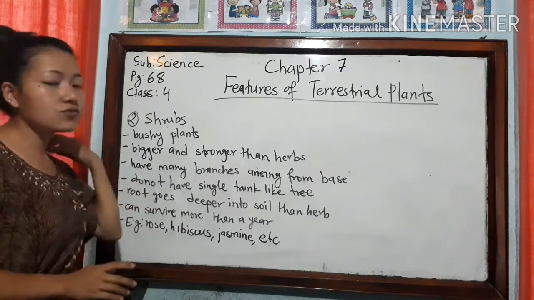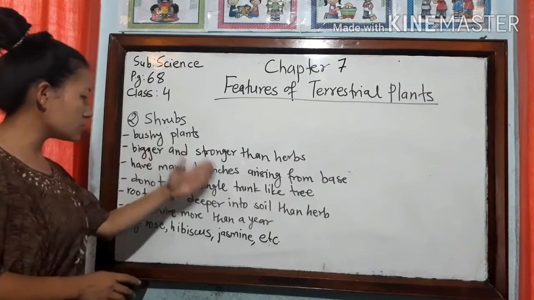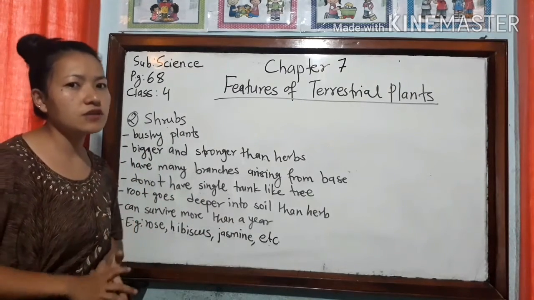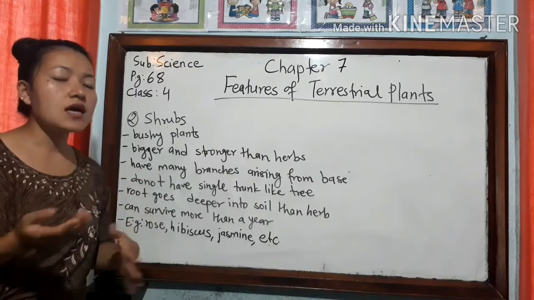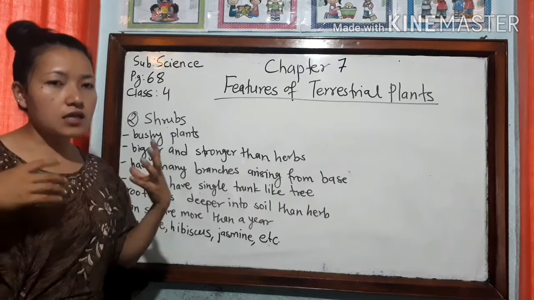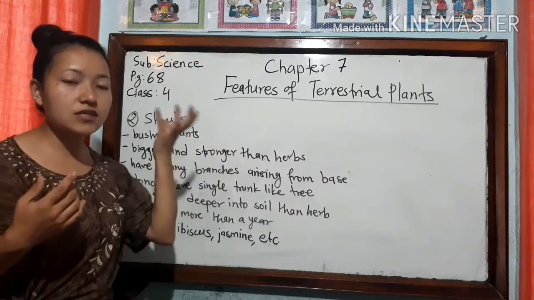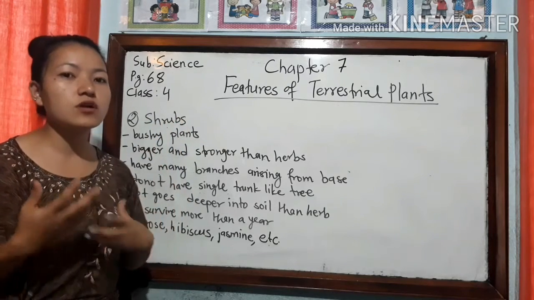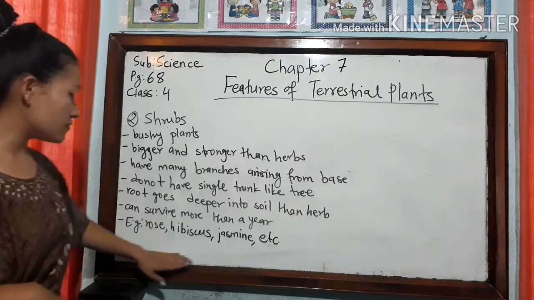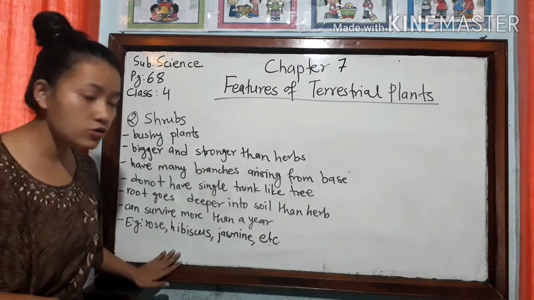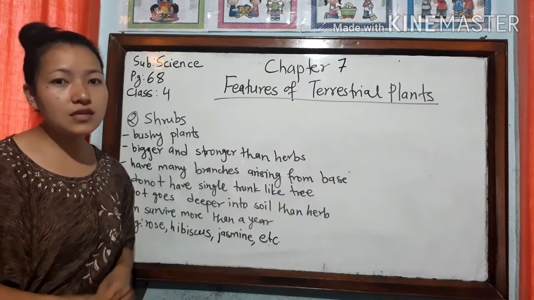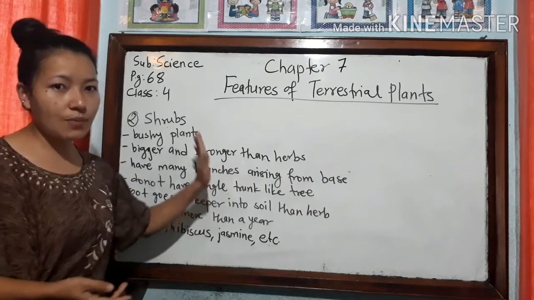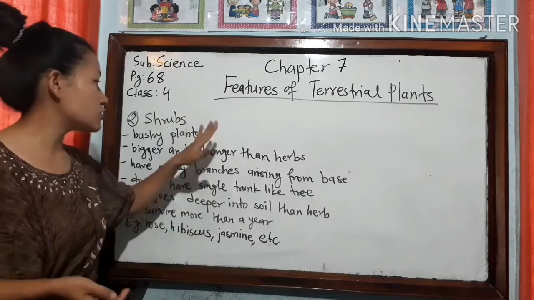First of all, before reading all the features of shrubs, I just want to tell you some examples of shrubs, because if I tell you the examples, these plants will come to your mind, which will help you understand shrubs. Some examples of shrubs are rose, hibiscus, jasmine, lemon, tulsi, etc. Now let's read about the features shrubs have.